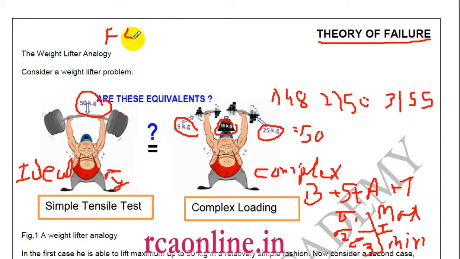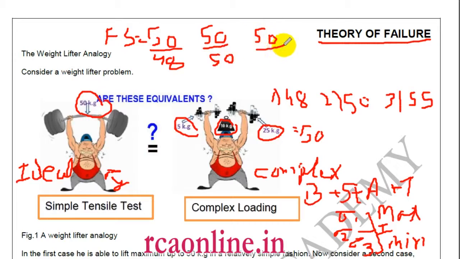In the first condition the maximum allowable is 50, and he is able to lift 48. In the second, maximum allowable is again 50, and he is able to lift 50. And in the third, maximum allowable is 50, but he is able to lift 55.